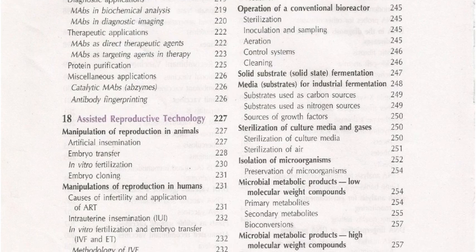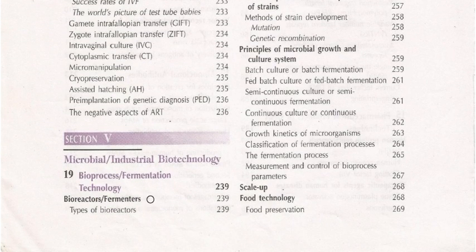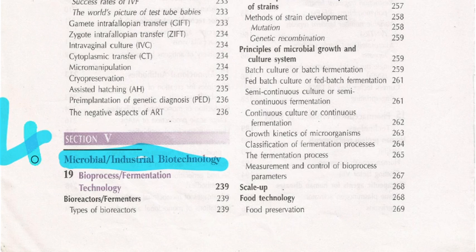Then the next thing is that with respect to industrial biotechnology, this is the best book to study, because if you are an MSc biotechnology student, you might find it very difficult to study industrial biotechnology. Just have a glance. Here we have only 40 pages, and you need to study only those 40 pages with respect to industrial biotechnology.